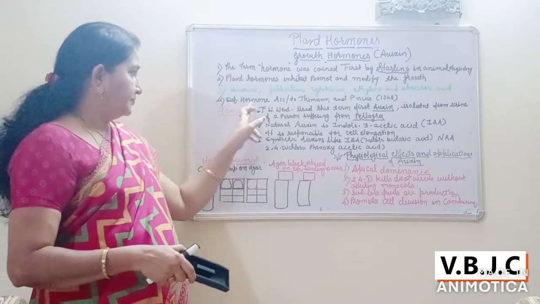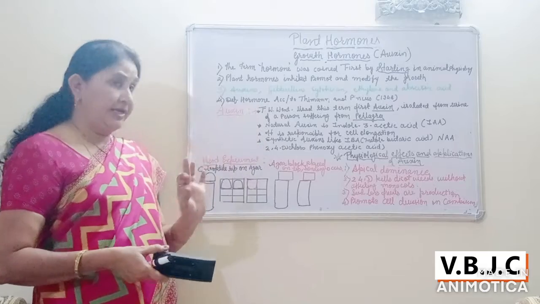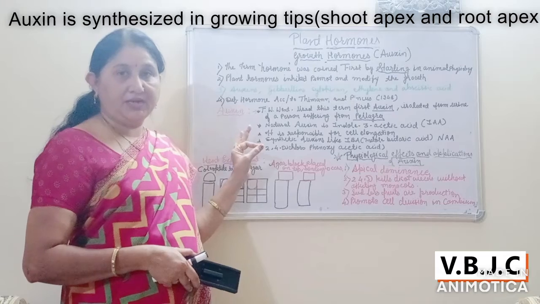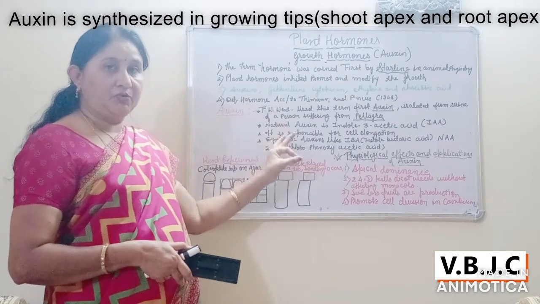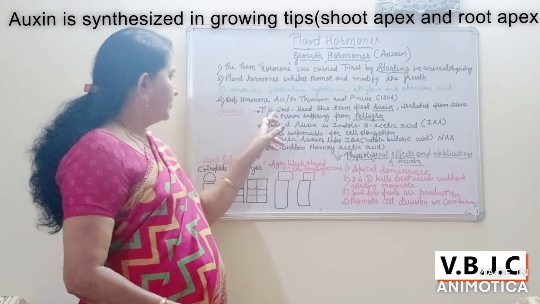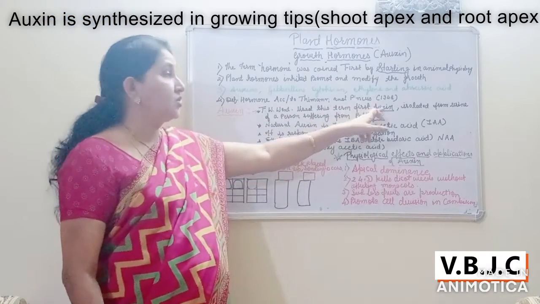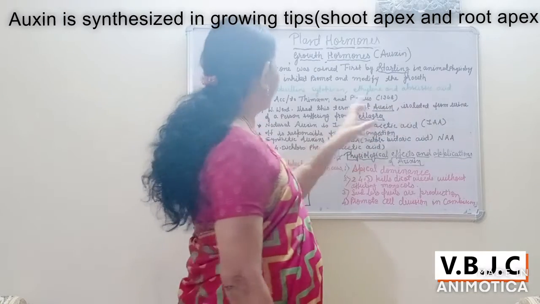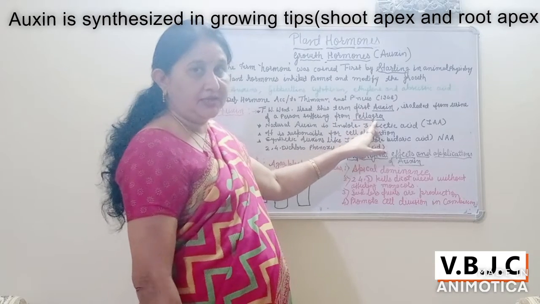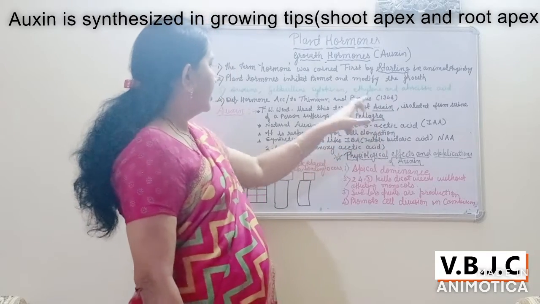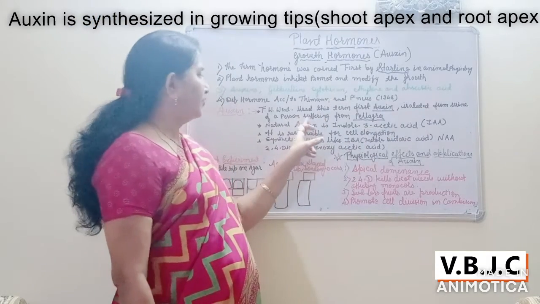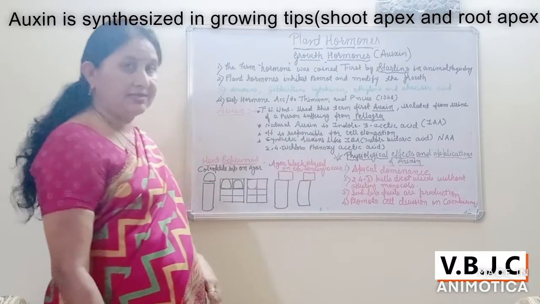Then you know that auxin is the first hormone to be discovered in the plant, and it is known as auxin. F.W. Went used this term auxin first, isolated from the urine of a person suffering from pellagra. Pellagra is one of the diseases. So the term auxin was first used for the substance isolated from the urine of a person suffering from pellagra.